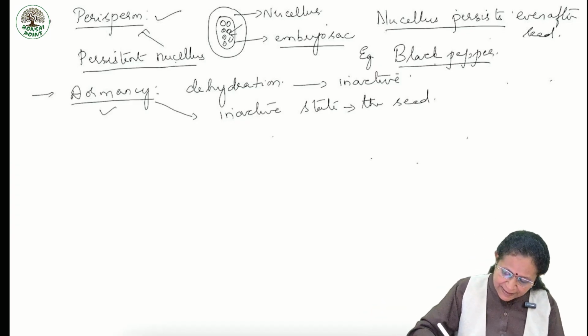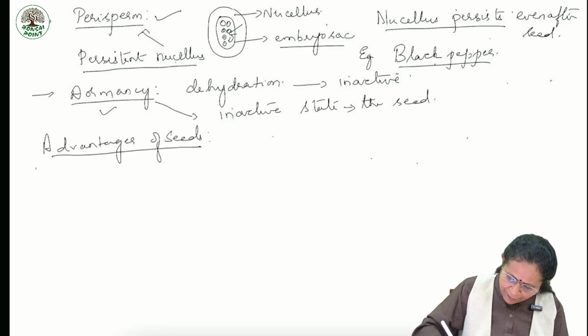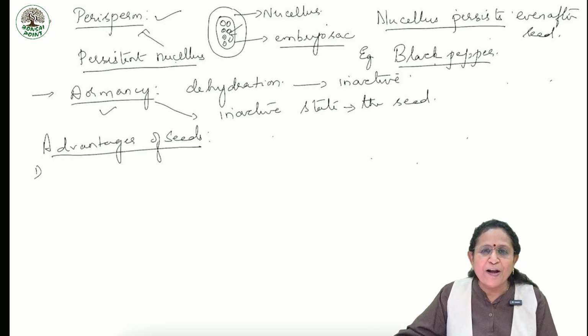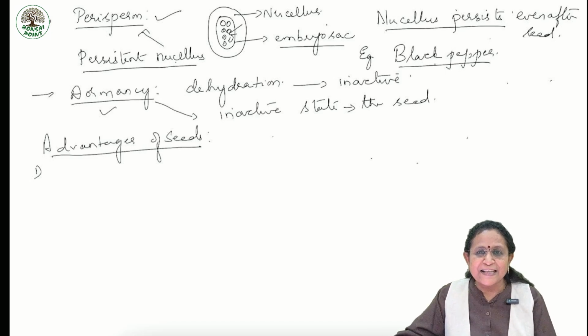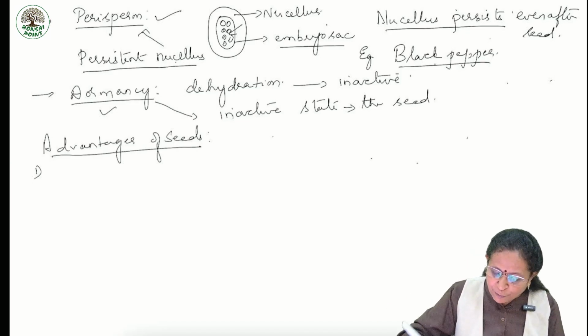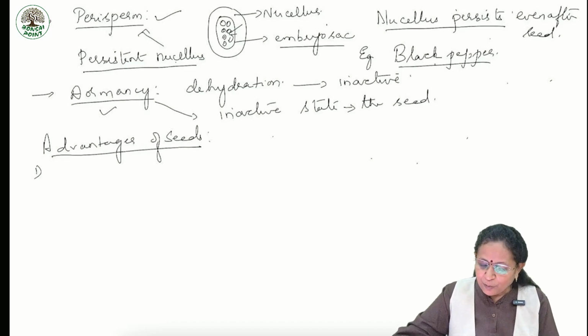What are the advantages of seeds? First of all, the seeds can be stored for many years. Because of what? Because of this dormant state. Now, when do we say it becomes active?